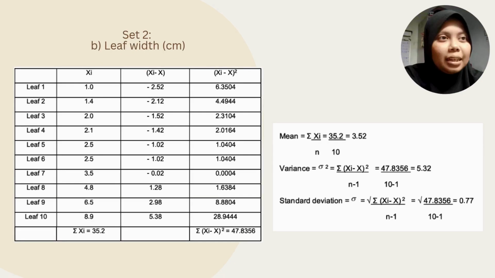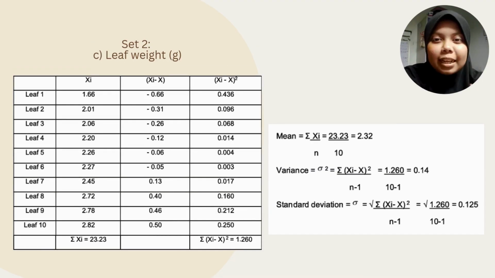Next, for the leaf width in centimeter, we got mean 3.52, variance 5.32, and standard deviation 0.77. The last calculation in set 2 is leaf weight in gram. So we got mean 2.32, variance 0.14, and standard deviation 0.125.